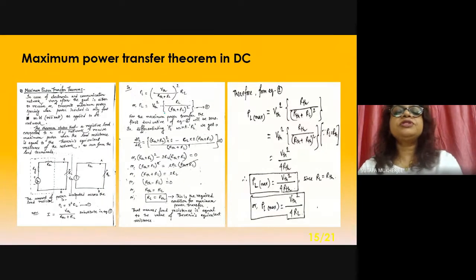Maximum power transfer theorem in DC already I have explained. This is the another slide in detail. You can go through the slide for your help.